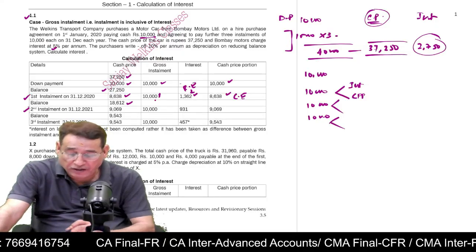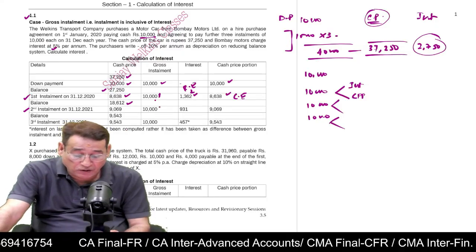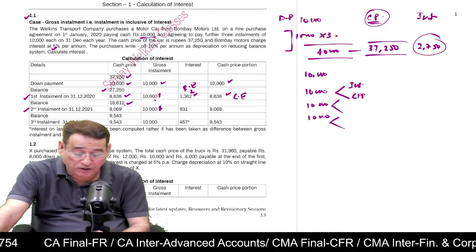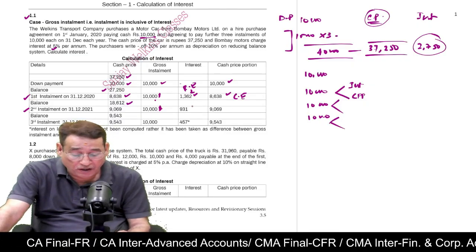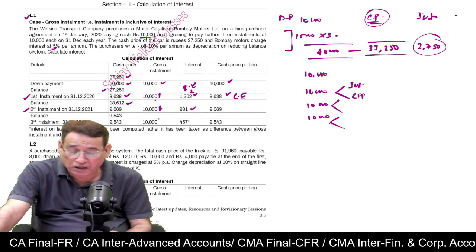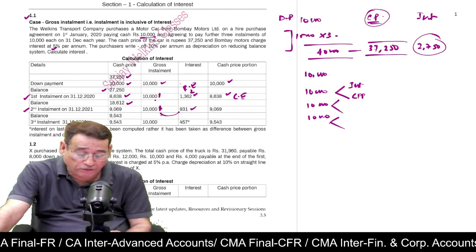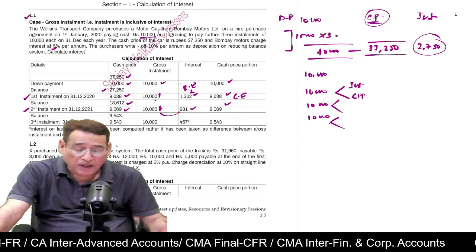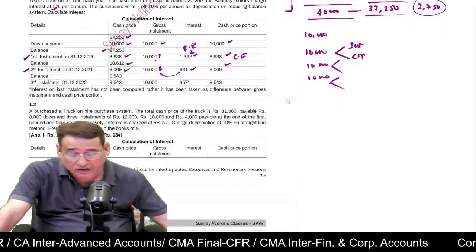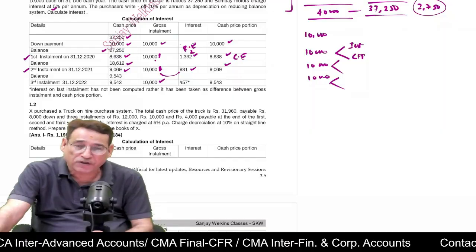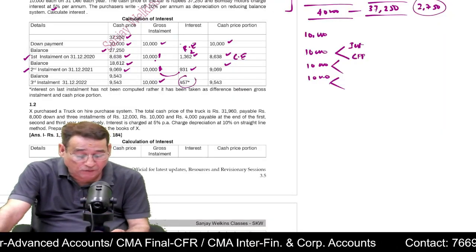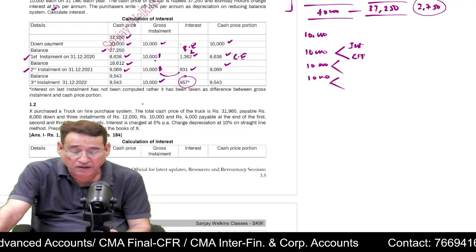Now you will reach the end of the second year. Again you are going to write the installment, 10,000. You will compute the interest on 18,612 into 5%. Interest will be 931. You subtract 931 from 10,000, you get 9,069. You subtract it from over here. Then the final installment is 10,000. Correct? Actually, in the final installment, you need not compute the amount of interest. Correct?